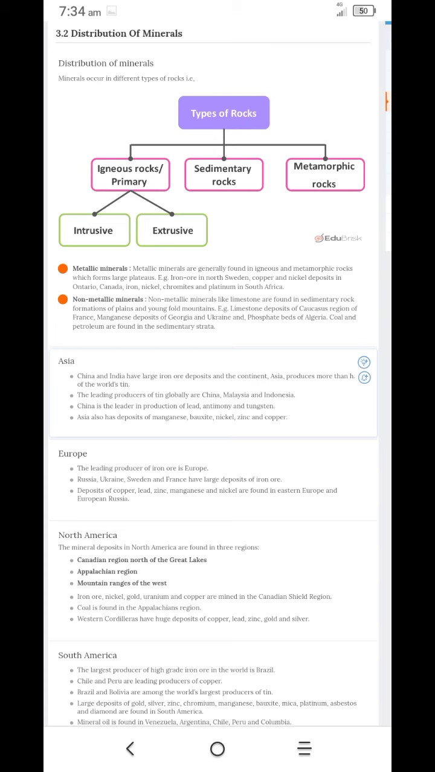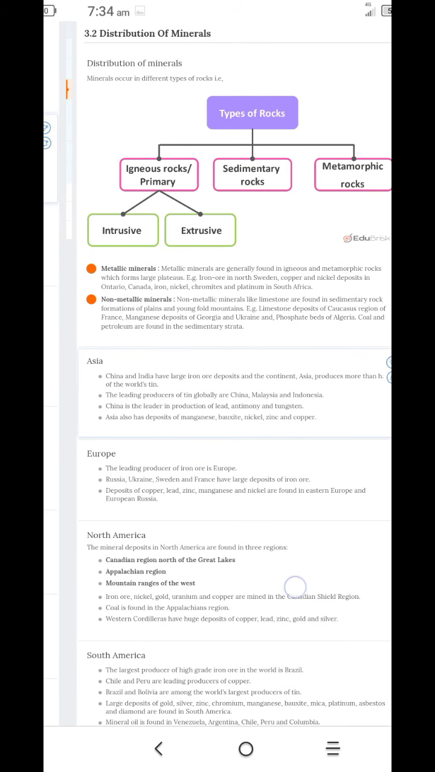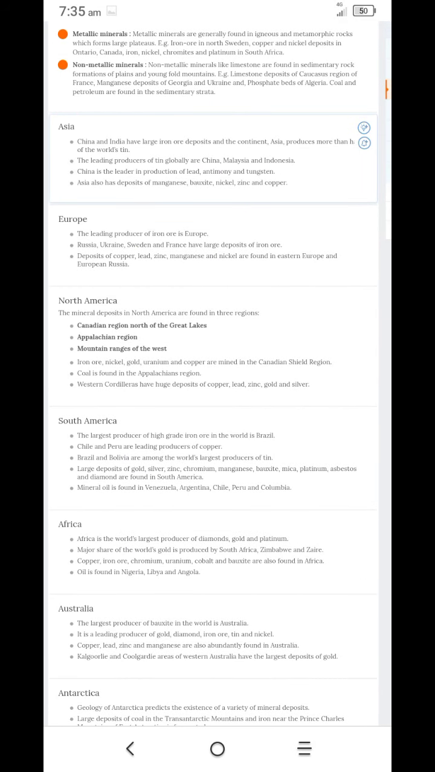South America: the largest producer of high-grade iron ore in the world is Brazil. And never forget, the largest producer of high-grade iron ore in the world is Brazil. Chile and Peru are also leading producers of copper. Brazil and Bolivia are among the world's largest producers of tin. Large deposits of gold, silver, zinc, chromium, manganese, bauxite, mica, platinum, asbestos, and diamond are found in South America. Mineral oil is found in Venezuela, Argentina, Chile, Peru, and Colombia.